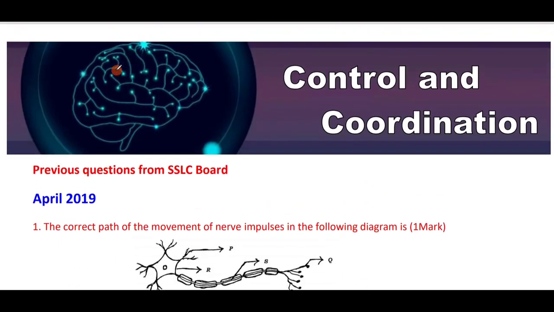Unit: control and coordination. We'll see the important questions from the previous year board papers. Why is it important to revise the previous year board papers? Because many concepts and questions will be covered in those papers. So if you revise, many of the concepts will be repeated in the examination.